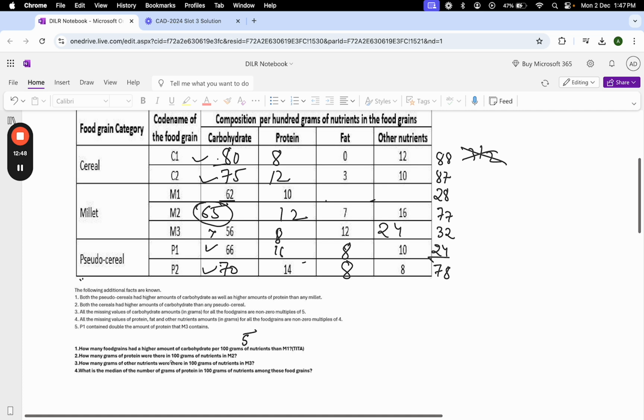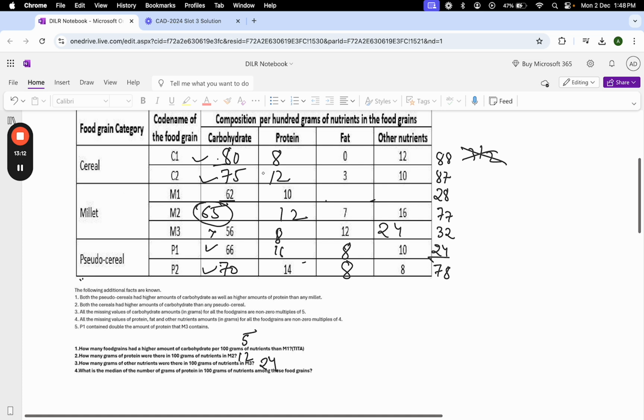How many grams of protein was there in 100 grams of nutrients in M2? Protein in M2 is 12. Other nutrients were there in 100 grams of M3. M3 had 24.